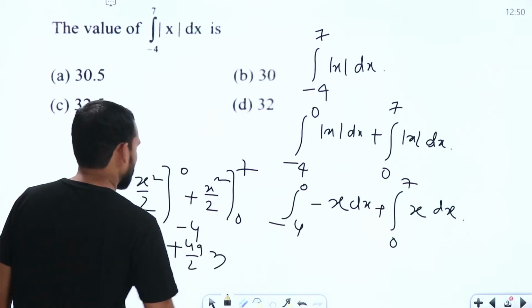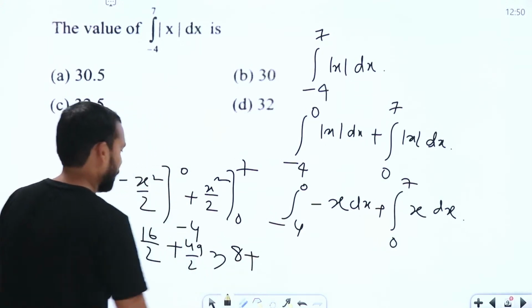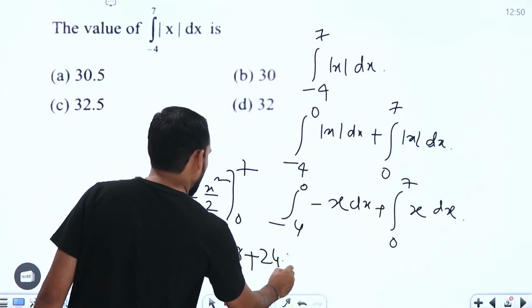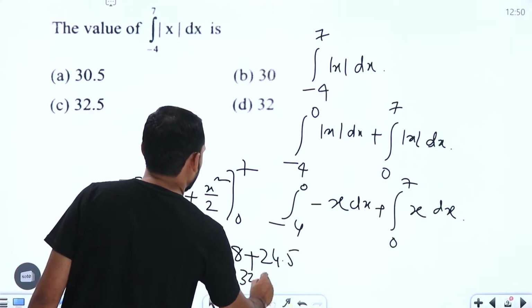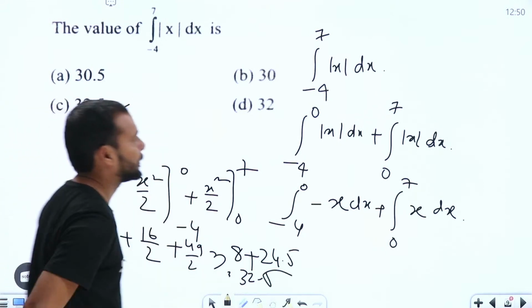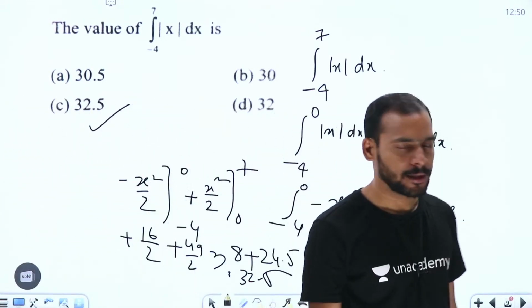So this is 8 plus 24.5, which is nothing but 32.5. So we can say option C is going to be the right option. C is going to be the right option, right?